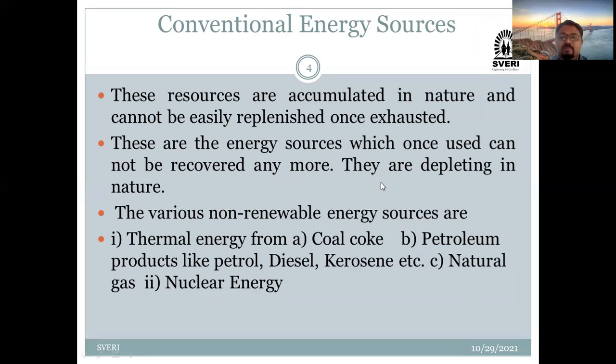Okay, so which are the examples of conventional energy sources? You can say coal, different petroleum products, natural gas, and nuclear energy. These are the conventional energy sources.